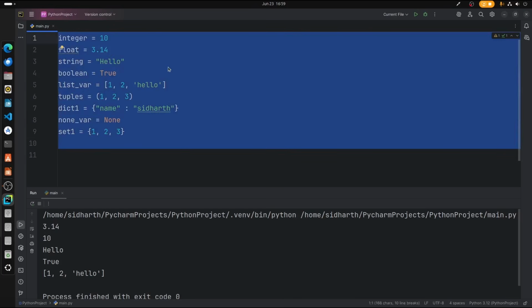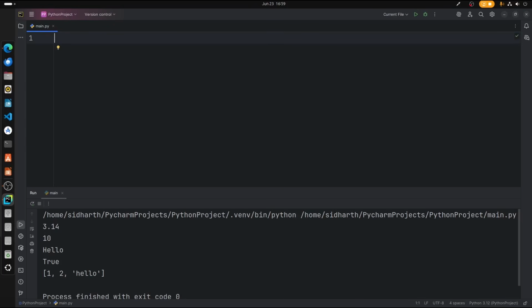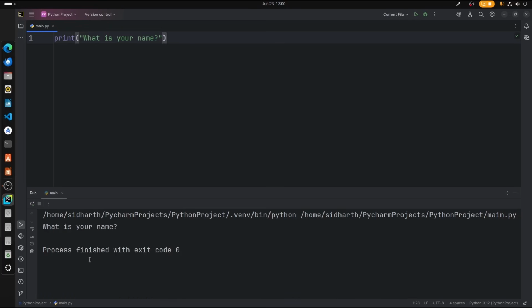Now let us proceed with input and output. Input and output statements are among the most common usages in Python. So let's proceed with one of them. I'm going to ask you, in quotations, what is your name? If we run this, then the question will be asked, but where will you type your name? That is where the input statement comes in.